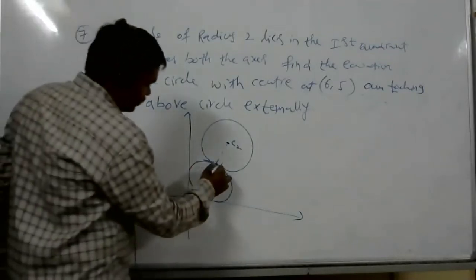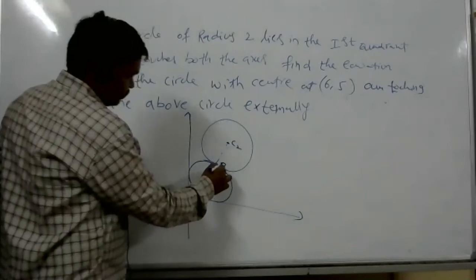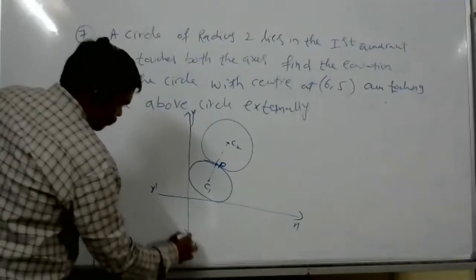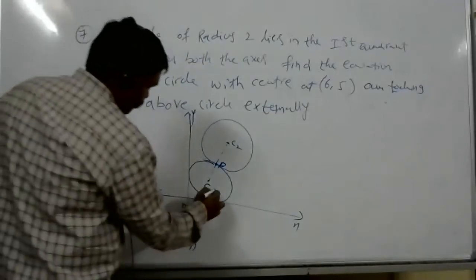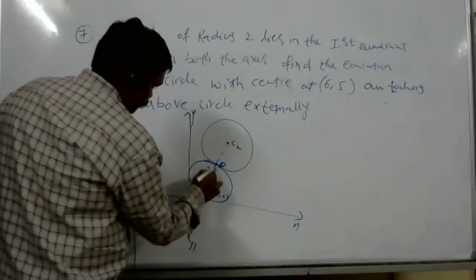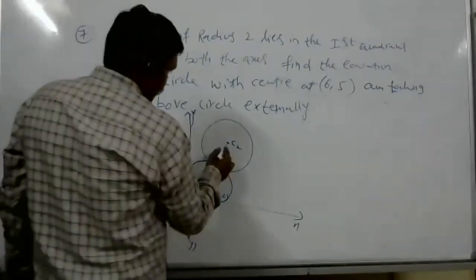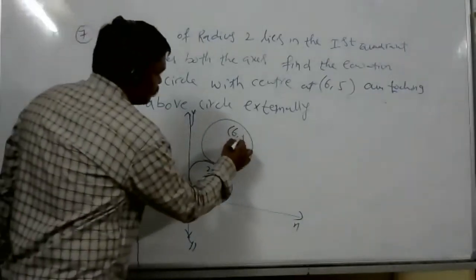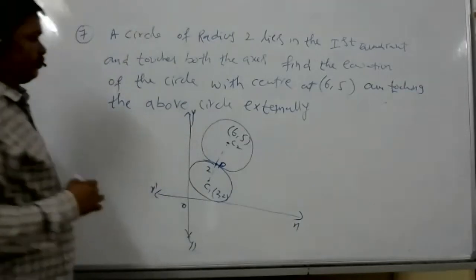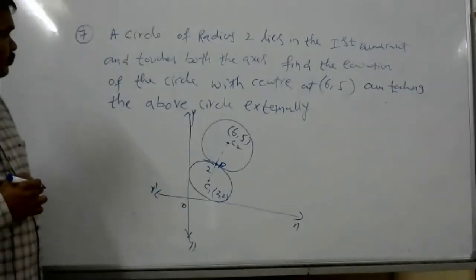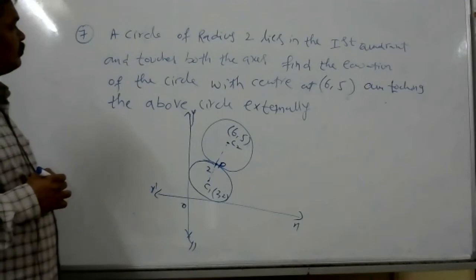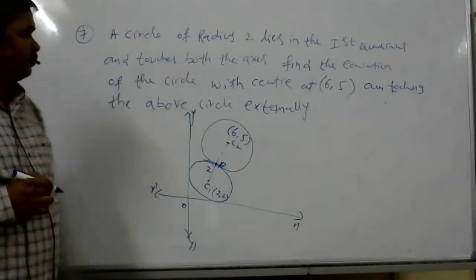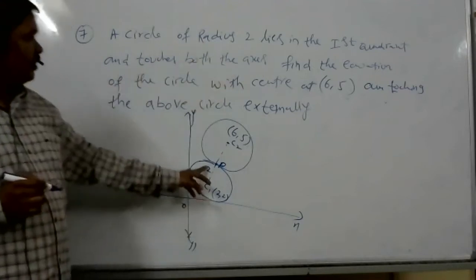This point is P. The circle touches both the axes, with center 2 comma 2 and radius 2.